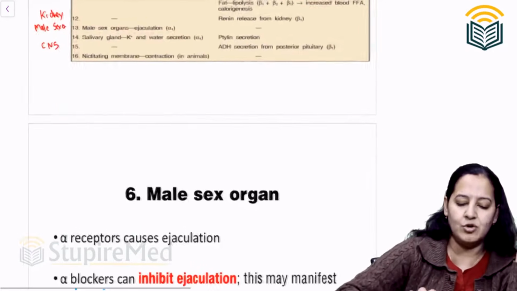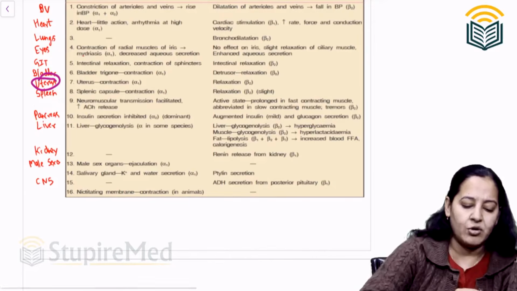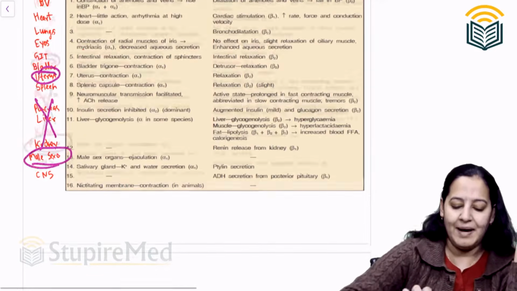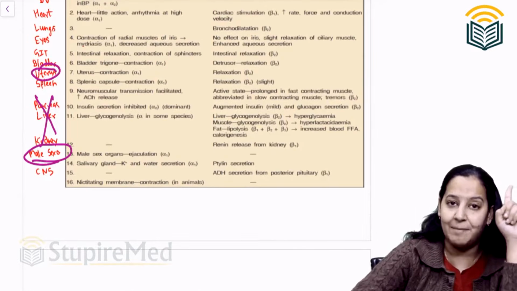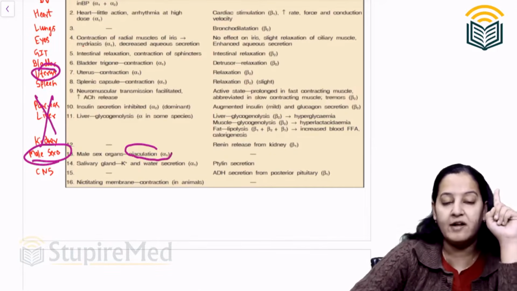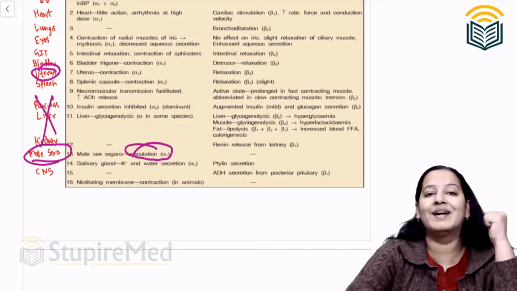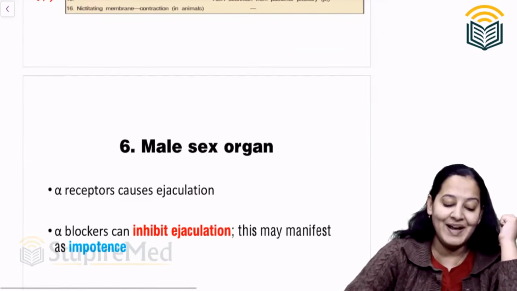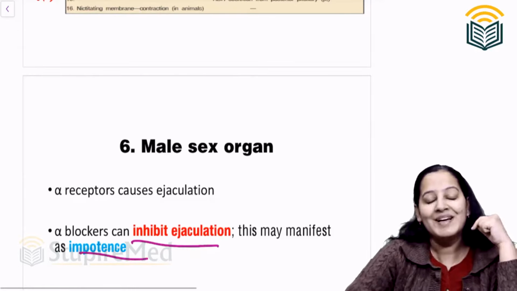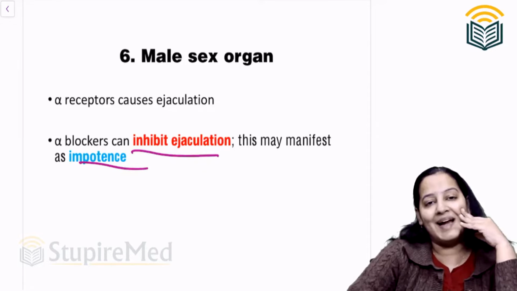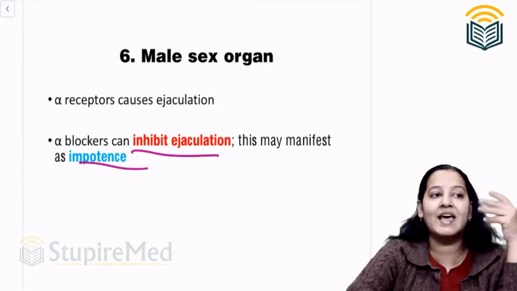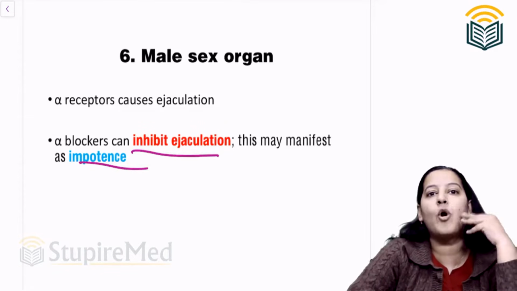On uterus there is no main action. Coming directly on male sex organ. In male sex organ, alpha agonist, noradrenaline, was doing ejaculation. These are alpha blockers, so they will inhibit the ejaculation. So male will become impotent. So that's why these are not used commonly as an antihypertensive drug. I have told you, they can be used as antihypertensive drug but not commonly used.